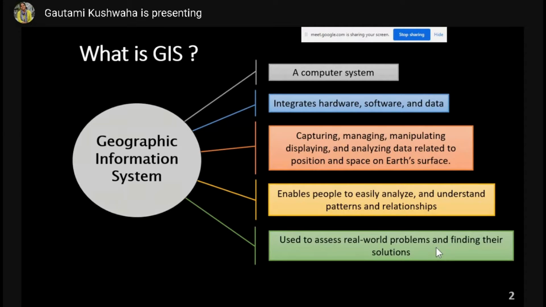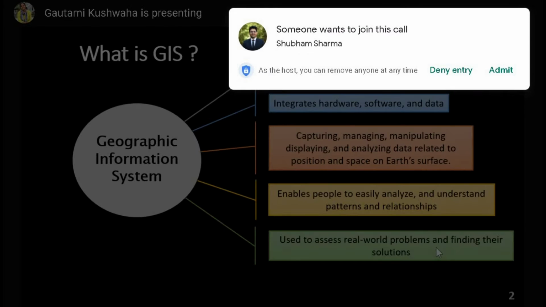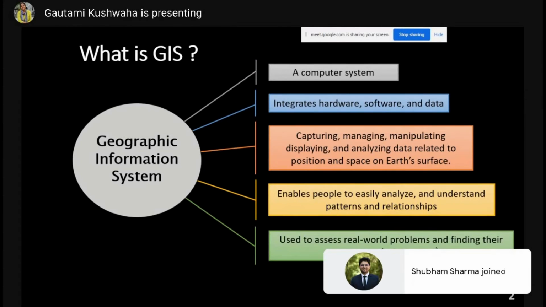So tablets and mobile phones are generally and mostly used for collecting information, ground surveys, monitoring the progress of any project, and visualization of the maps. Basically, the Google Maps which you use in your phones and tablets is a very good example of GIS. So GIS is basically everything which comes under position and surface on Earth and information related to that.